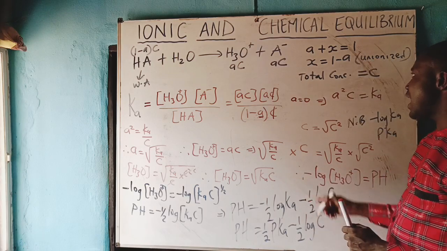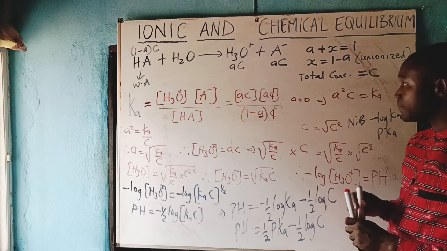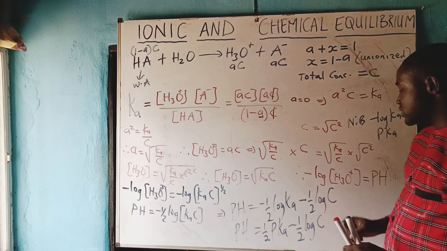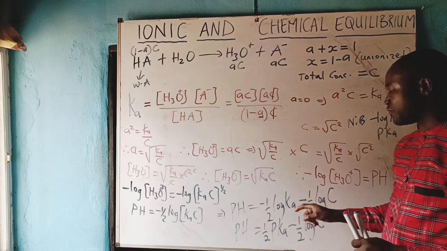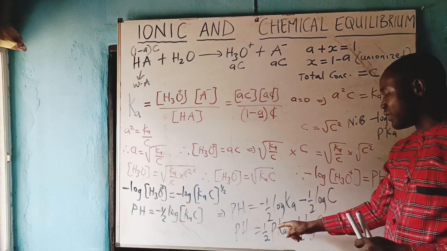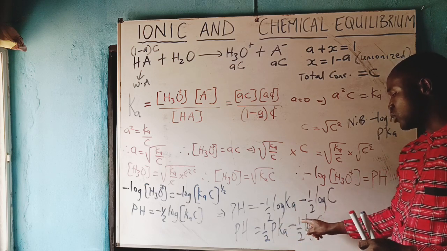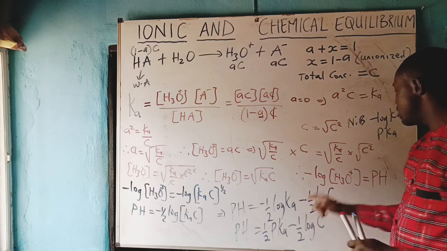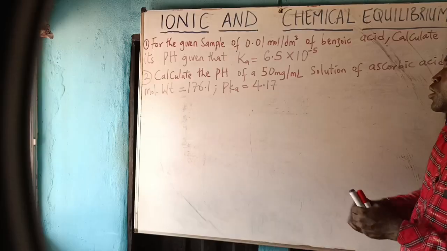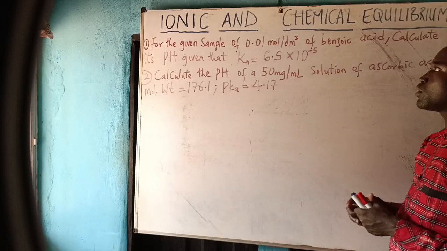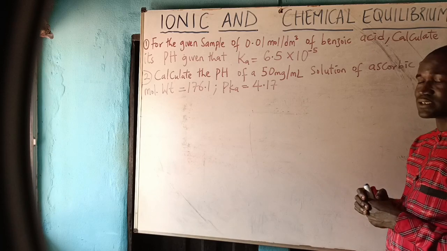Watch this formula and note it very well. That means if they ask you to get the pH of an acid, tell them it's 1 over 2 pKa minus half log C, where P means minus log. Okay, we want to see how to solve this problem on pH of acid.